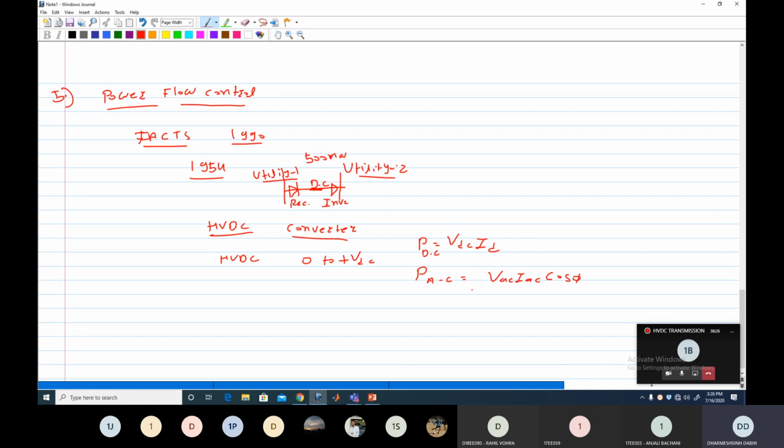Clear? In AC line we keep the AC voltage constant and we vary the current, because current varies depending upon the load condition. Whereas in the DC line, we vary the voltage and keep the current constant. So this is the DC power equation and AC power equation. In the DC line, we can control the voltage not only between 0 to plus VDC, but between minus VDC to 0 as well as 0 to plus VDC. So in short, I can say that I can operate the HVDC line.